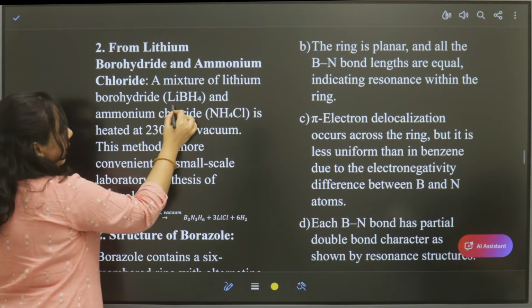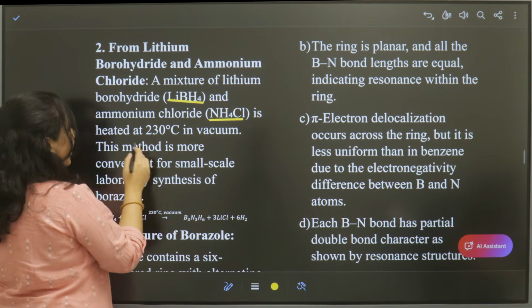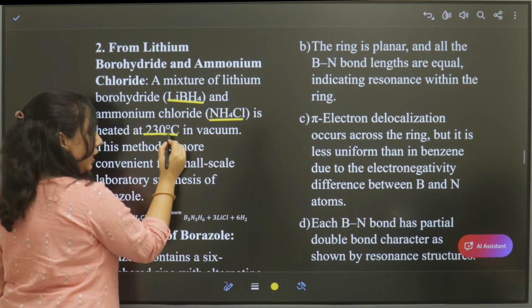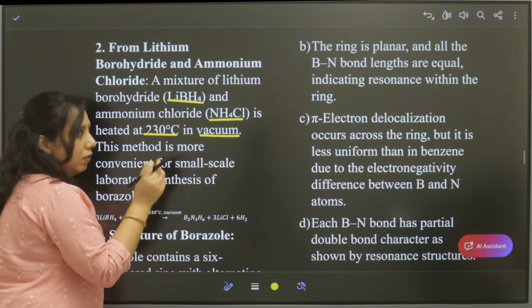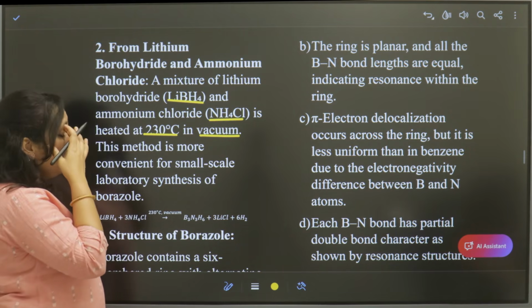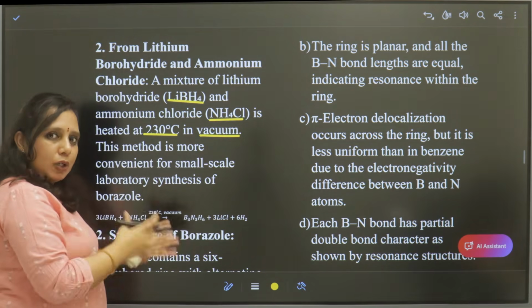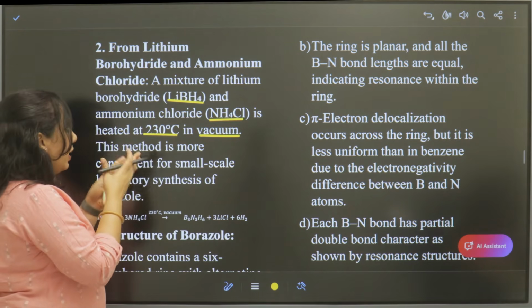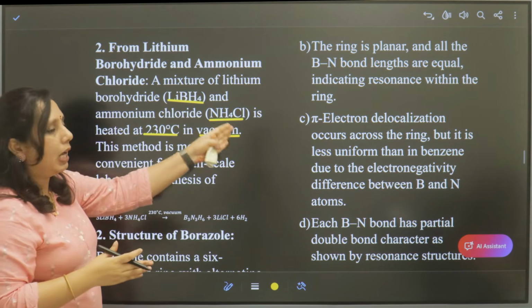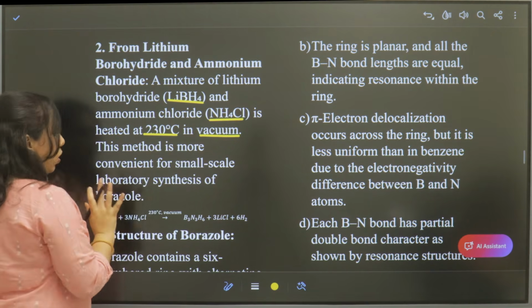So lithium borohydride and ammonium chloride, NH4Cl, when heated at 230 degrees Celsius in vacuum. Here vacuum is also added. So vacuum, 230 degrees Celsius, reaction between lithium borohydride and ammonium chloride, we get borazole.